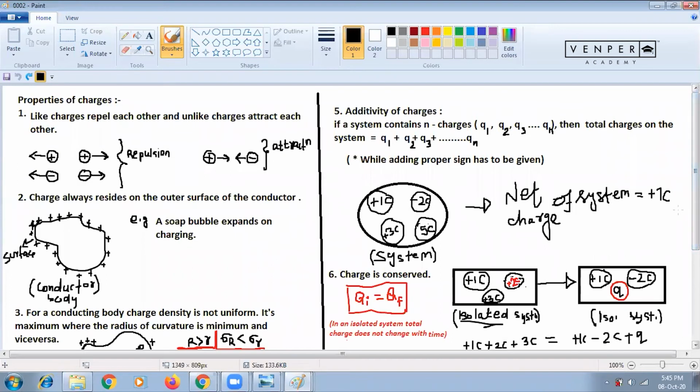Okay, and that example also, right? While charging, the radius of the soap bubble increases. Radius of soap bubble increases.